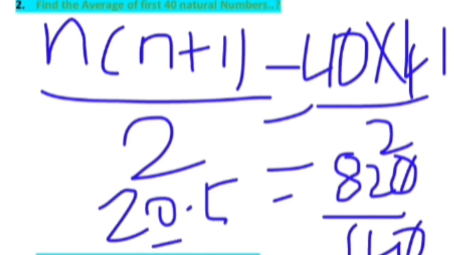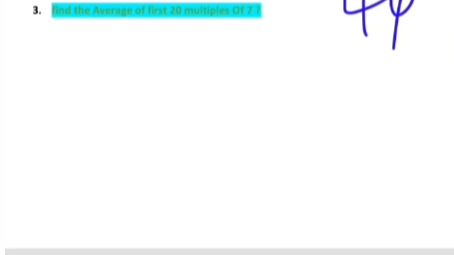So take more and more examples, and you will get a clear idea of how to do this kind of question. Coming to the next problem, the third question: find the average of the first 20 multiples of 7. This question is very important for railway exams. They will ask it like this only. The first 20 multiples of 7 means 7, 14, 21, 28, 35, like that. If you calculate by that method, you end up wasting a huge amount of time, so apply the procedure we did previously.